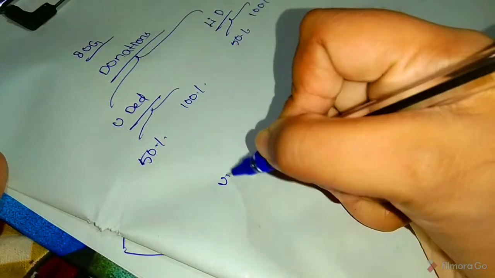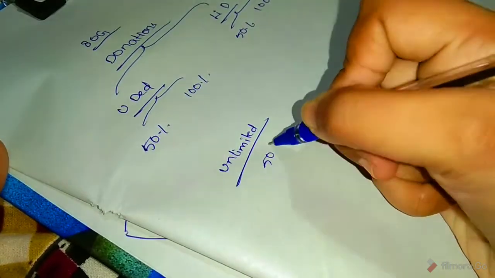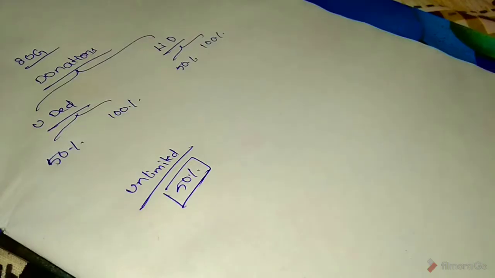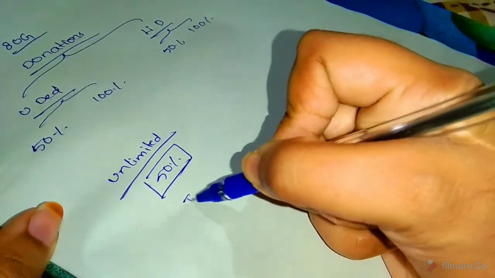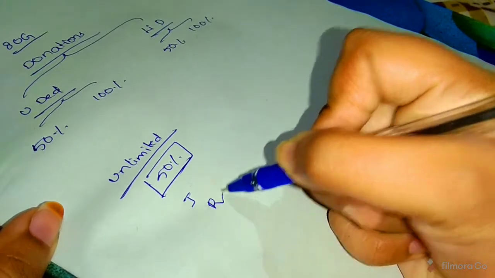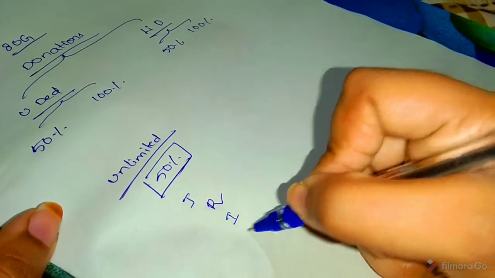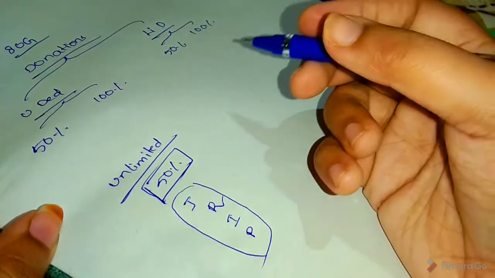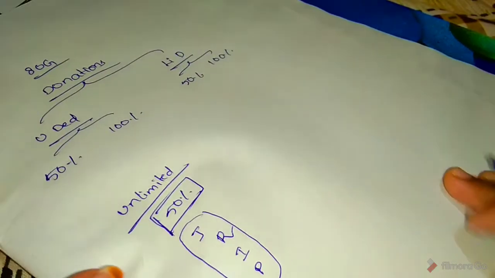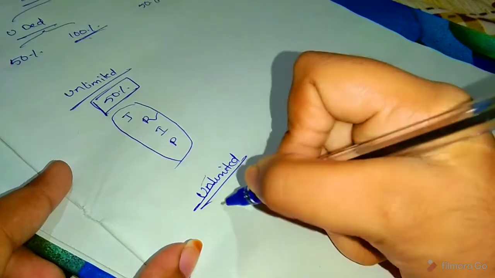See, first unlimited deductions. In that, 50% deduction: any donation made to Jawaharlal Nehru Memorial Fund, Rajiv Gandhi Foundation, Indira Gandhi Memorial Trust and Prime Minister's Drought Relief Fund, then the deduction is 50%. And next, 100% in unlimited deduction.